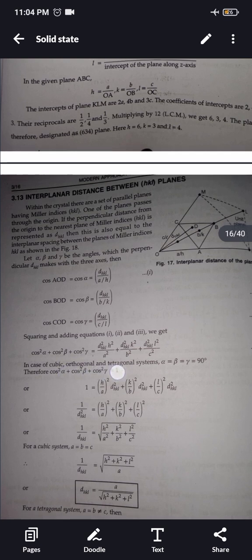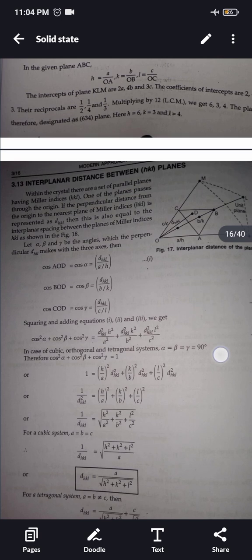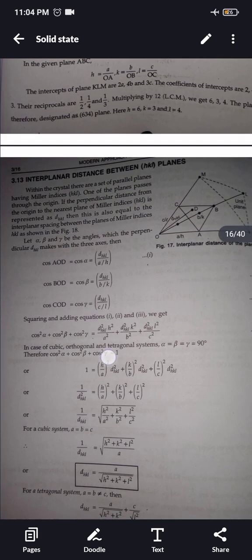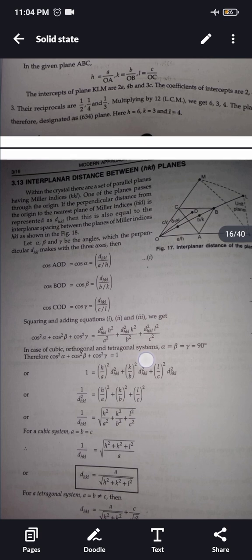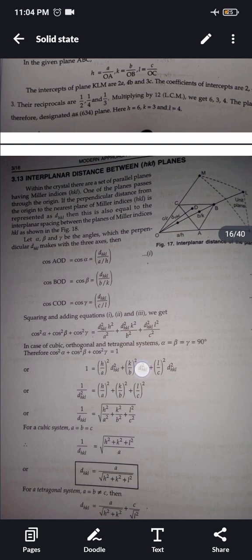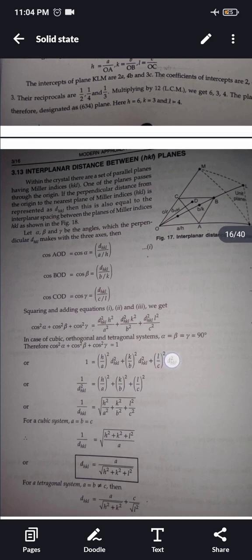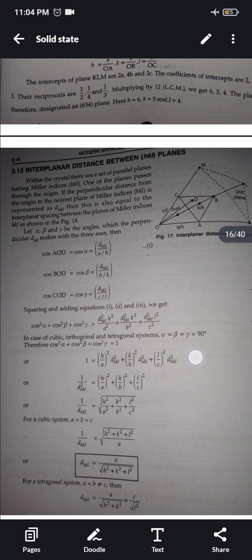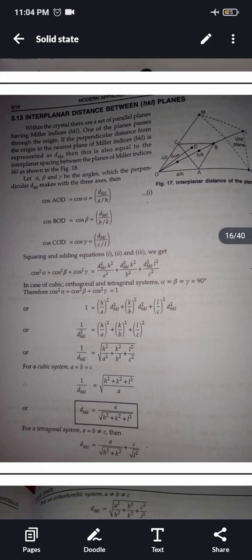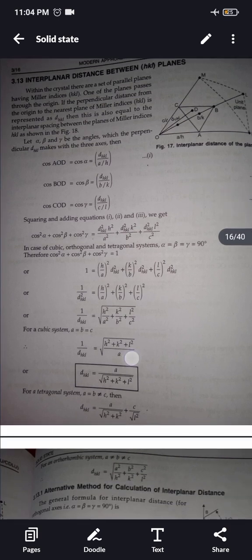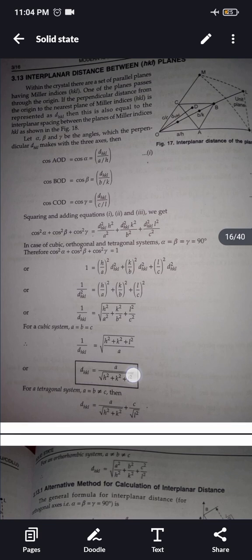In case of cubic, orthogonal and tetragonal system, alpha is equal to beta is equal to gamma is equal to 90 degrees. Therefore, cos square alpha plus cos square beta plus cos square gamma is equal to 1. So 1 is equal to (h by a) whole square d square hkl plus (k by b) whole square d square hkl plus (l by c) whole square d square hkl. After this, we will get d_hkl is equal to a by under root h square plus k square plus l square.